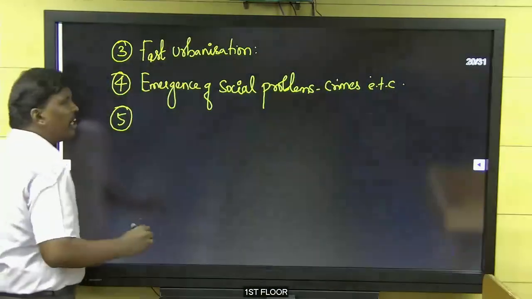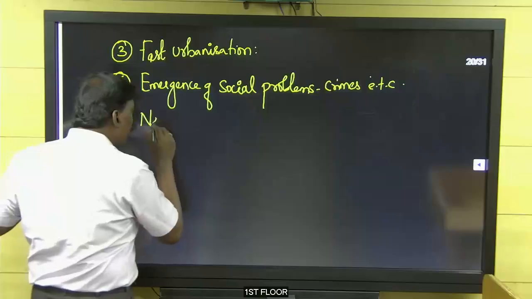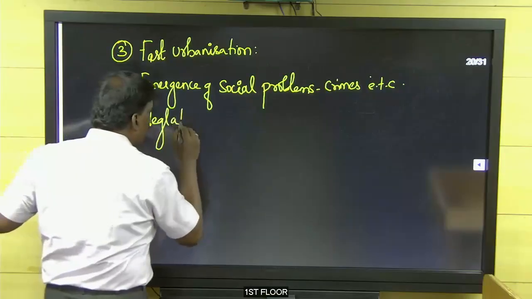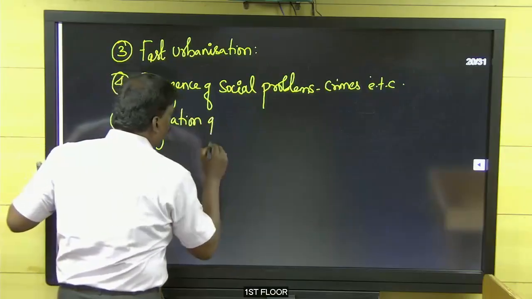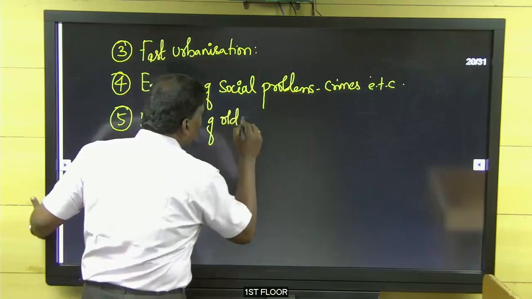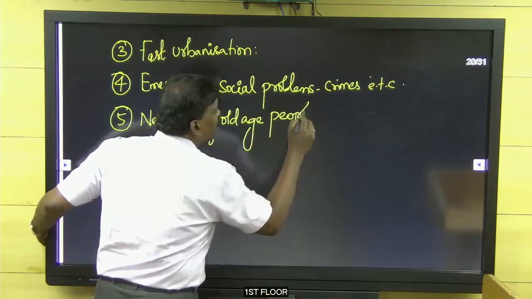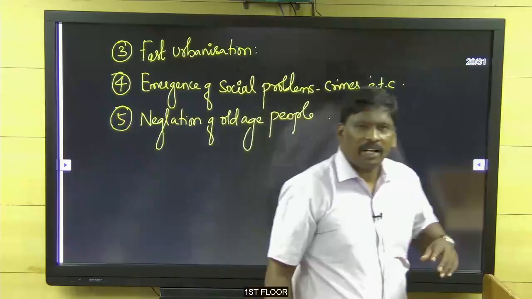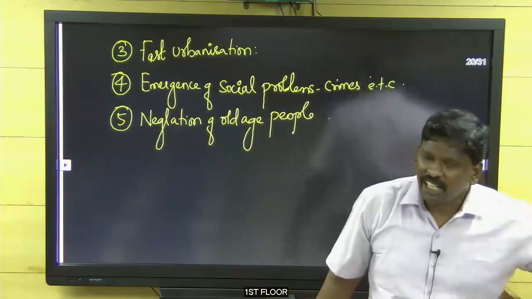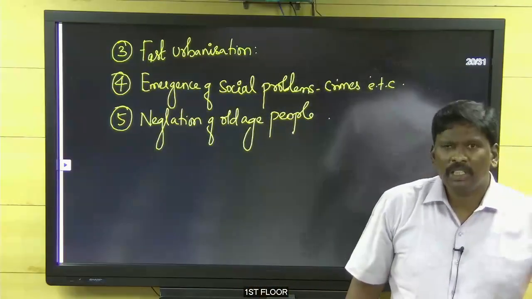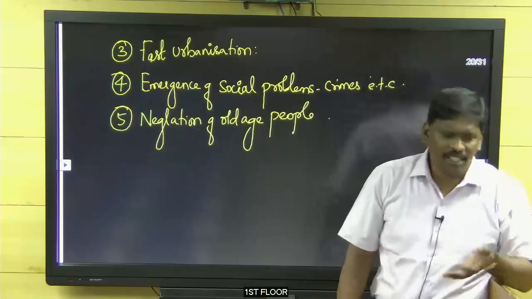Next thing, neglect of old age people. That is, grandparents and parents are completely neglected by the richer people, because of migration and other things.